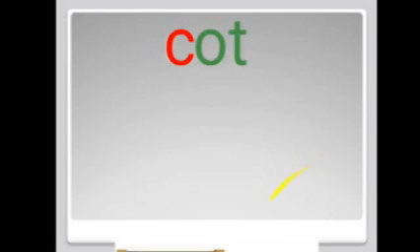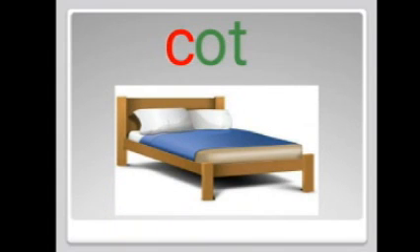First, I am going to add the letter C. What is the sound for the letter C? It's K. K or cot. We sleep on it. The next letter we are going to add is D. What is the sound for the letter D? It's D. D or dot. Dot is a tiny round mark.